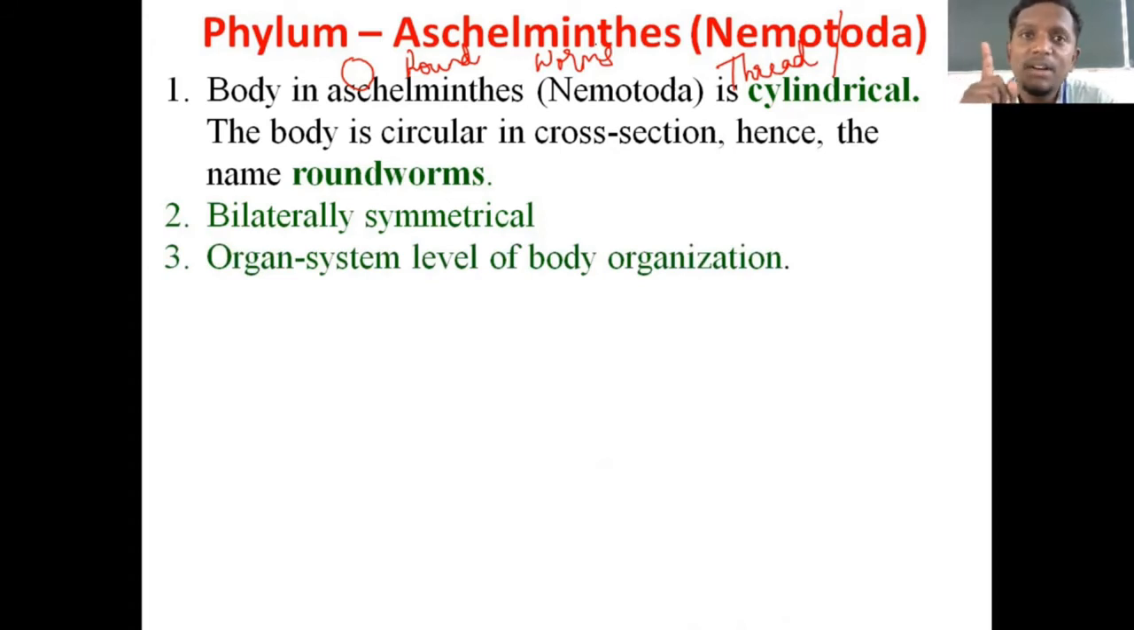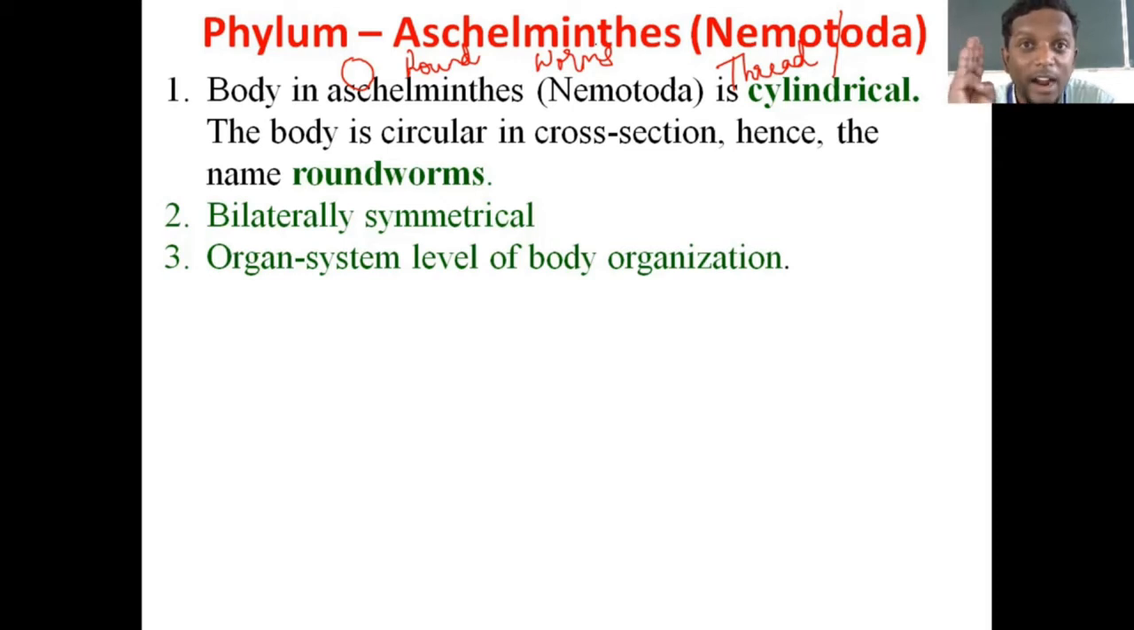Organ system level of body organization. See, phylum Porifera was the first phylum we studied. It displayed cellular level of body organization. Coelenterata showed tissue level of body organization, and Ctenophora also tissue level of body organization. Hence I mentioned that Coelenterates and Ctenophores are almost twin types of phylum. Coming to the fourth phylum, organ level of body organization is seen in phylum Platyhelminthes.